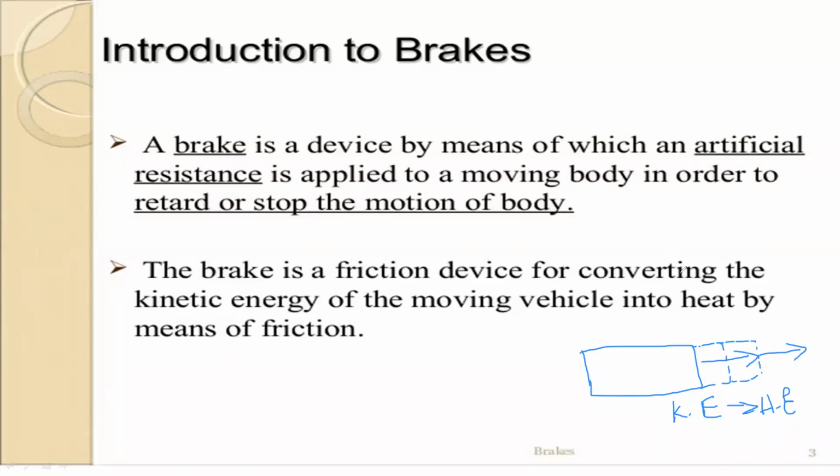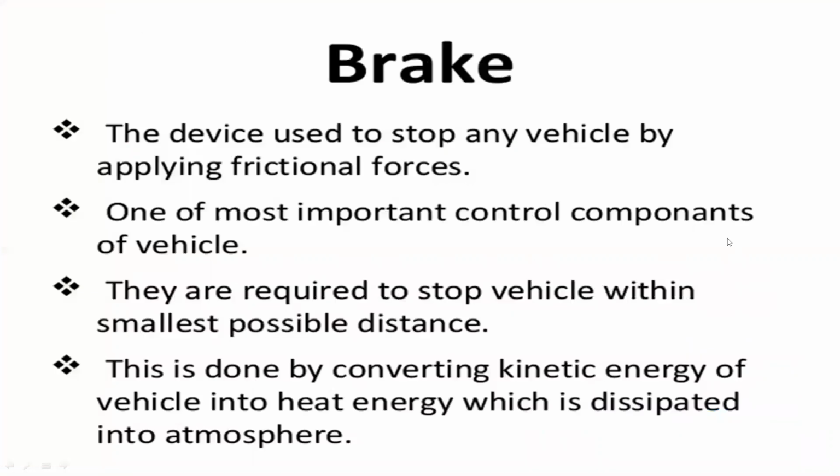So that is the main introduction of the braking system, what the brake is and what the main purpose of the brake is in automobile vehicles. The brake is a device used to stop any vehicle by applying frictional forces.